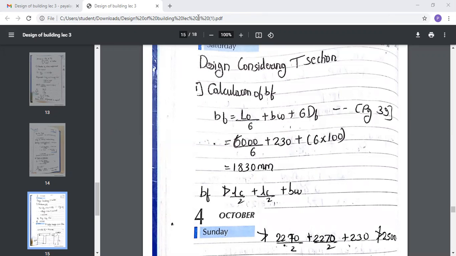First of all, we are designing for the rectangular section. We are just going to check what value we get from the rectangular section, and if we consider the T section, what values we get for all these things, so that next time we can decide whether to consider the rectangular section or the T section. That is why we are designing with both and checking once.